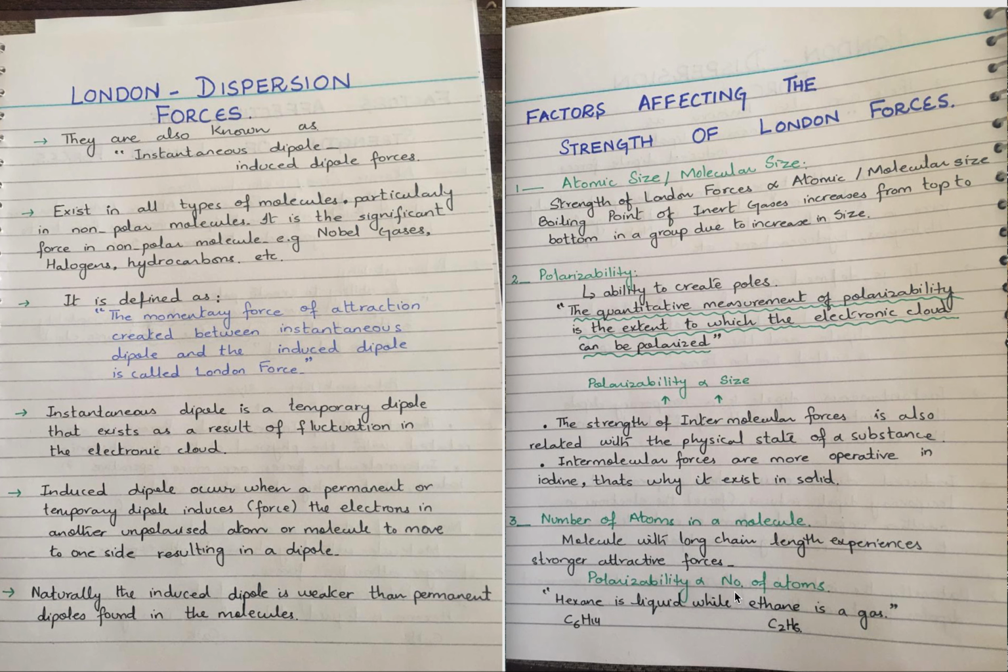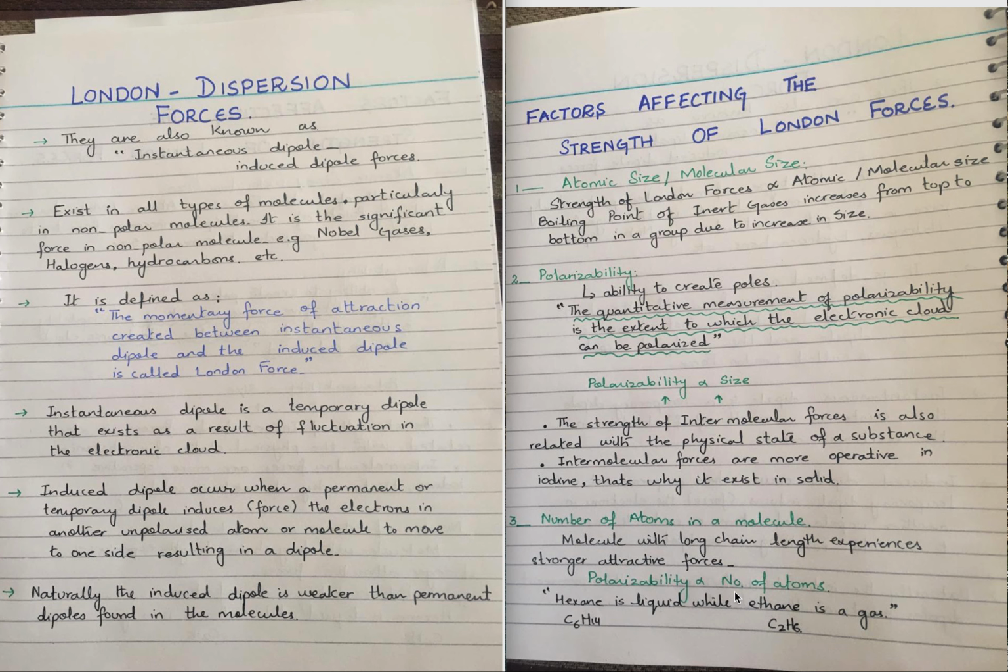The proper definition is: the quantitative measurement of polarizability is the extent to which the electronic cloud can be polarized. In other words, you can say the extent to which the electronic cloud can be distorted. On what factors does polarizability depend? Polarizability is directly related to the size of the atom or size of the molecule. Greater the size of the atom, greater will be the polarizability.